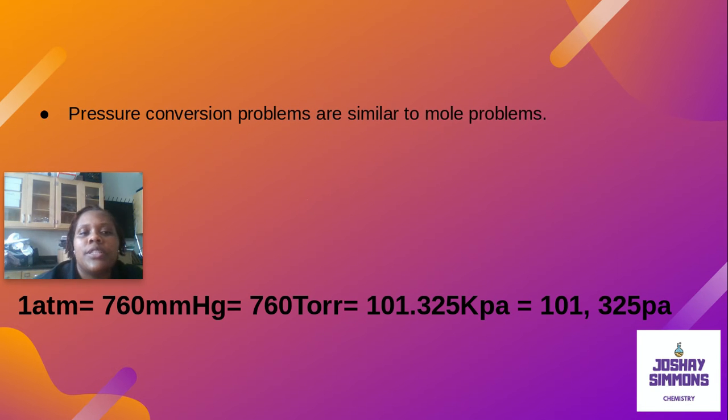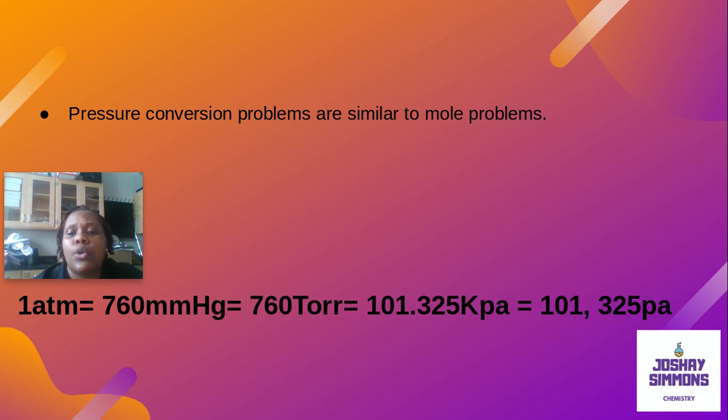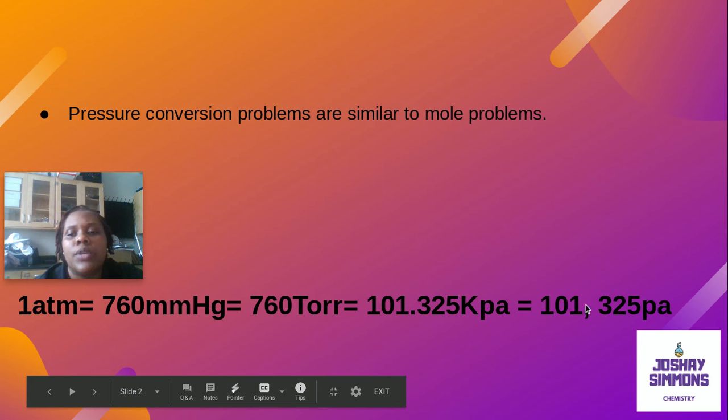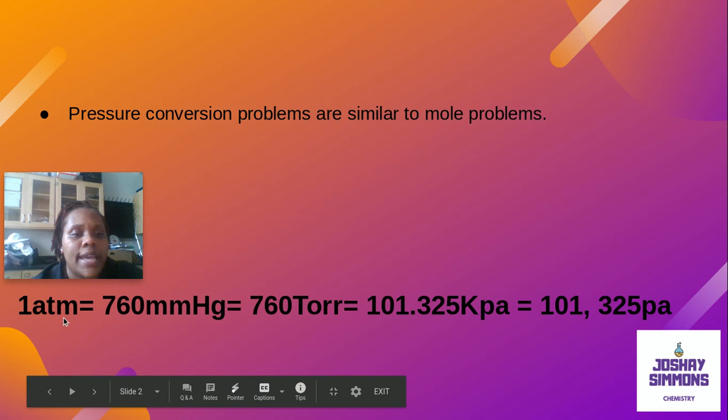Pressure conversions are just extremely similar to your mole problems. So if you look at the bottom of this screen, it has all of the units that you can convert between. 1 atmosphere is equal to 760 millimeters of mercury, which is equal to 760 torr, which is equal to 101.325 kilopascals, and 101,325 pascals.